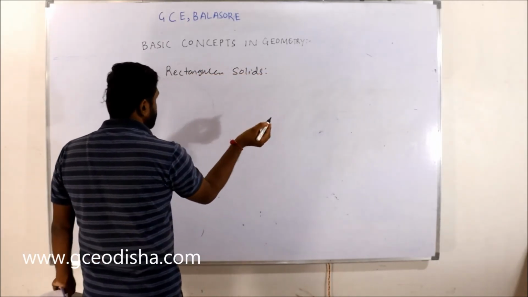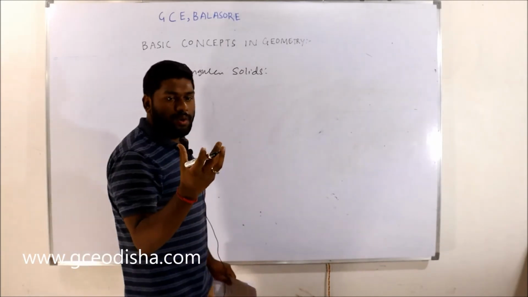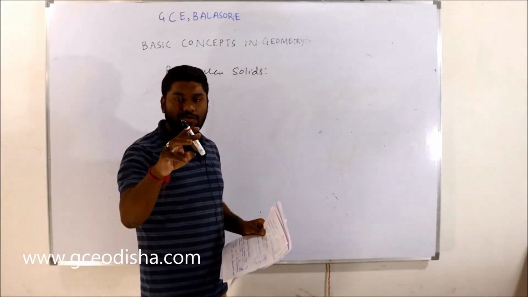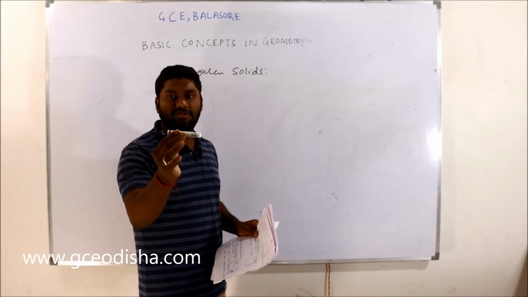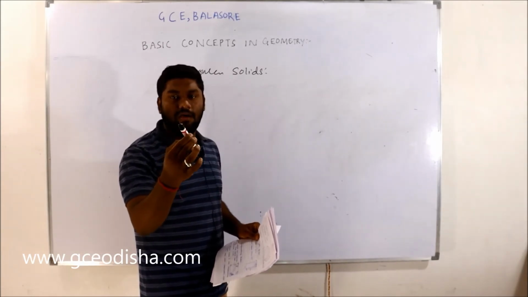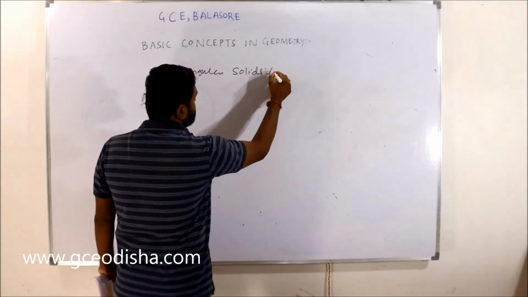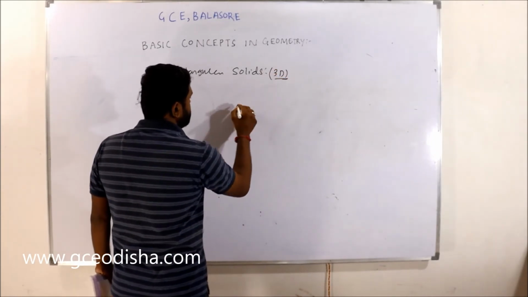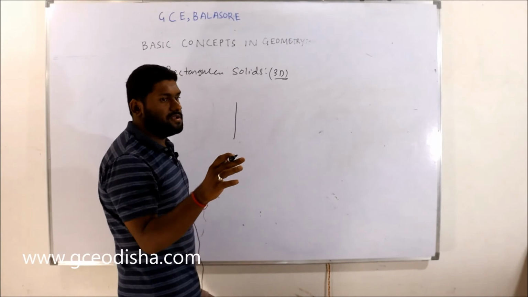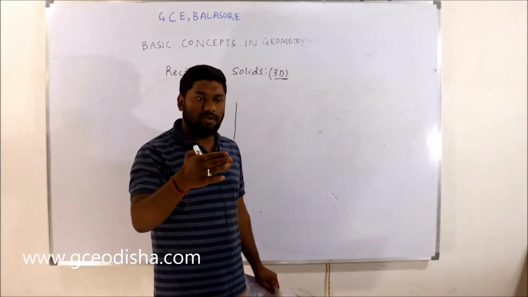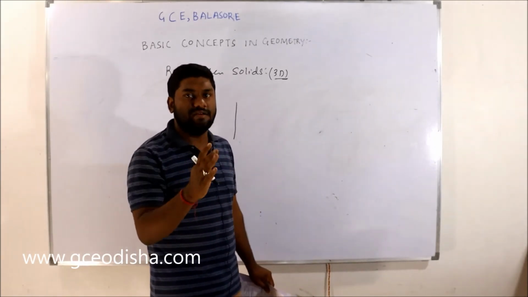Solids, right? This marker is also a solid, also 3D. Solids are 3D objects. 3D means there are 3 dimensions. One is the x direction, one is the y direction, and the z direction, right?